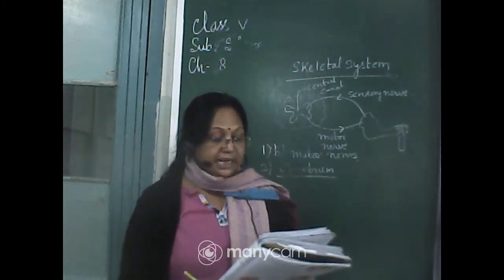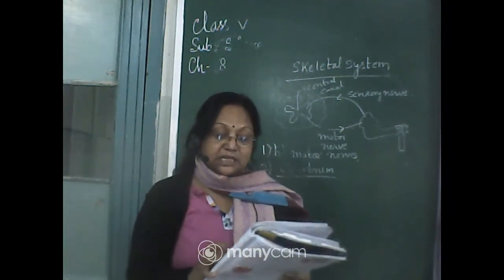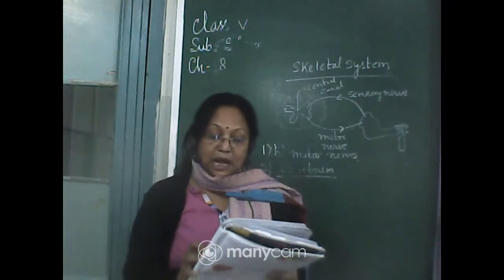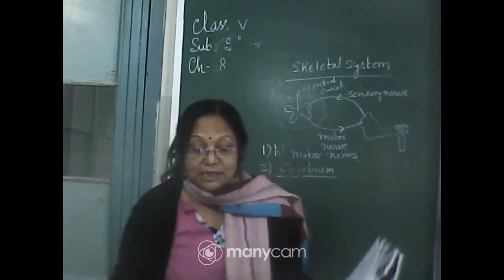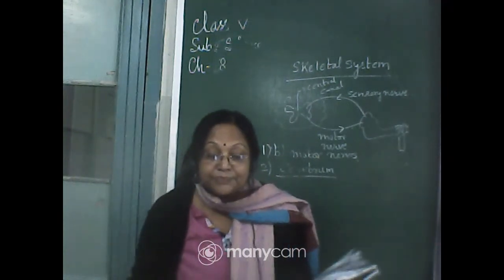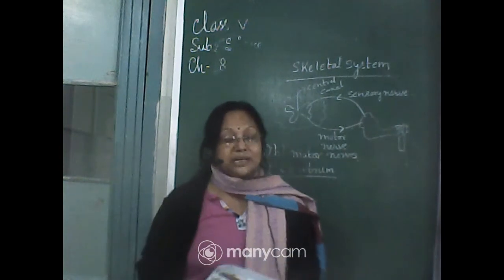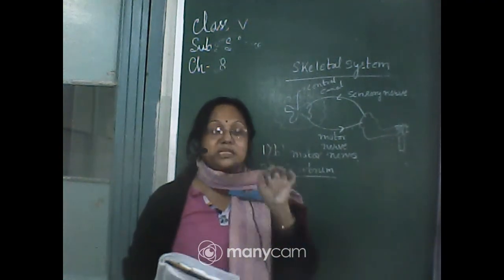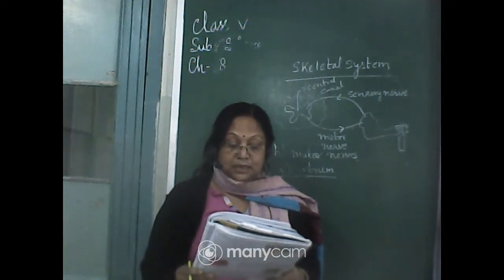Next, the front portion of our eye is covered by a transparent covering called the cornea. Now the colored part of the eye is called what? That is the iris. Within the iris, a very small spherical part is called the pupil.